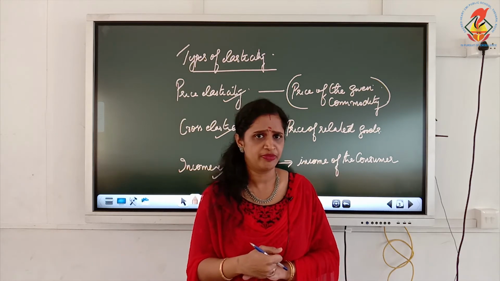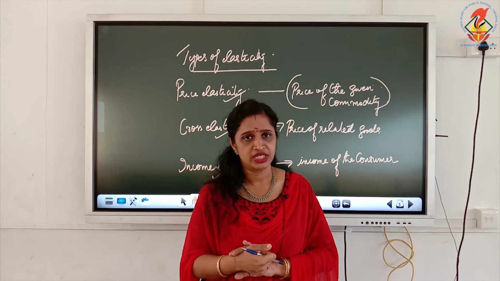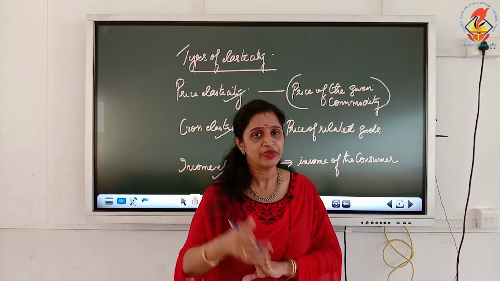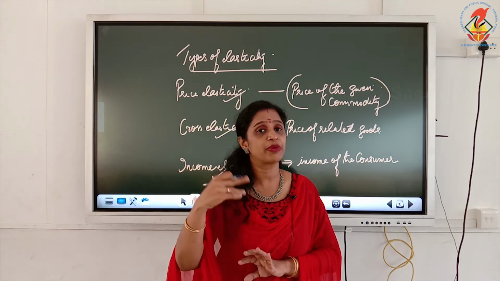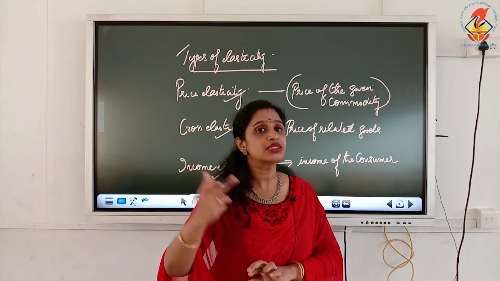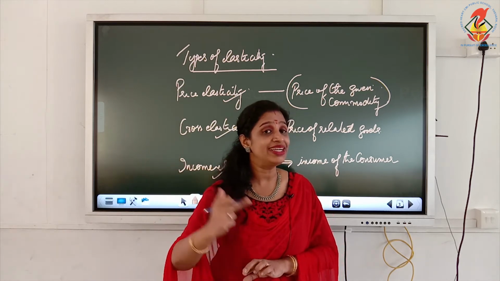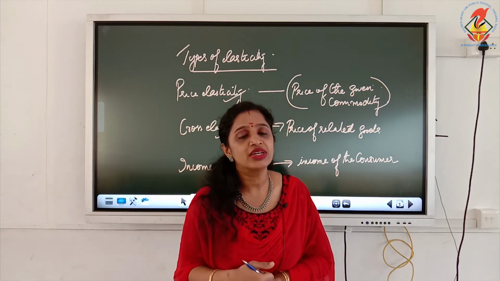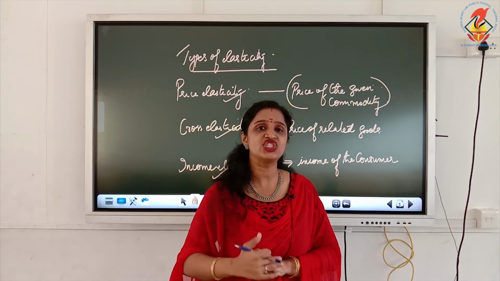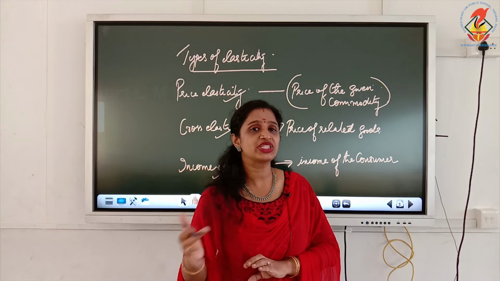So, when the price of the given commodity changes, what is your degree of responsiveness of quantity demanded? For example, for toothpaste, when the price of the toothpaste increases, demand decreases, or when the price of the toothpaste decreases, demand increases. That is the inverse relationship between demand and price, which we have learned in law of demand. So, when the price of this commodity changes, how will you change the quantity?